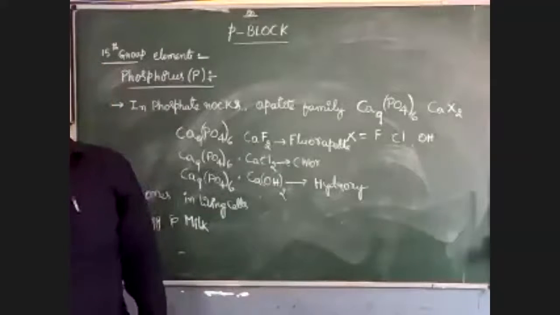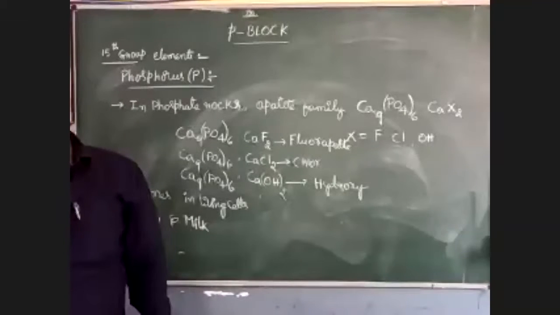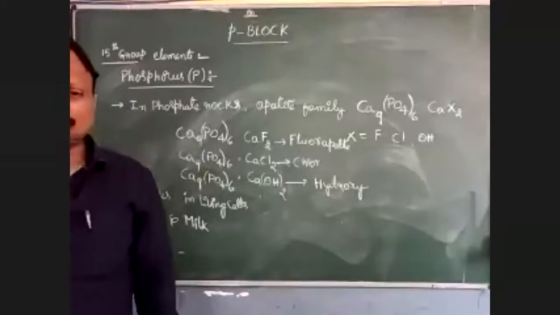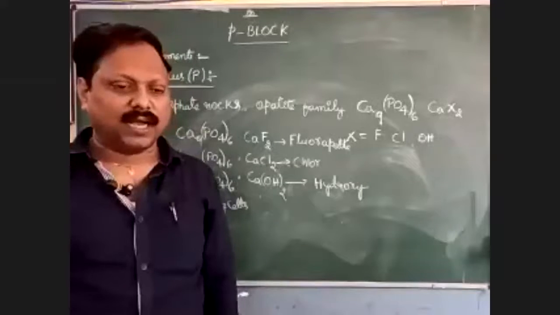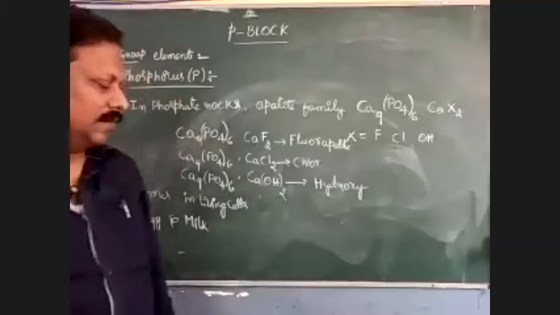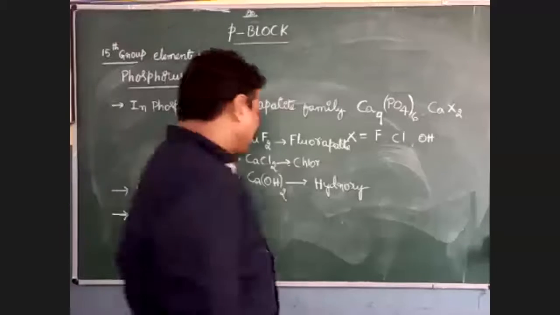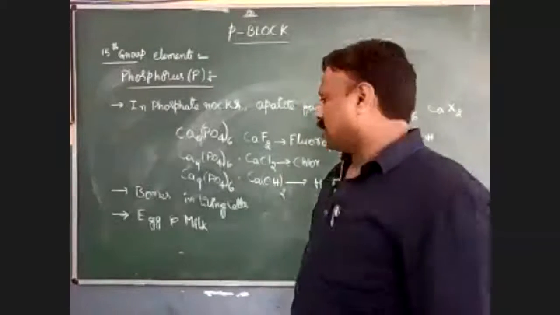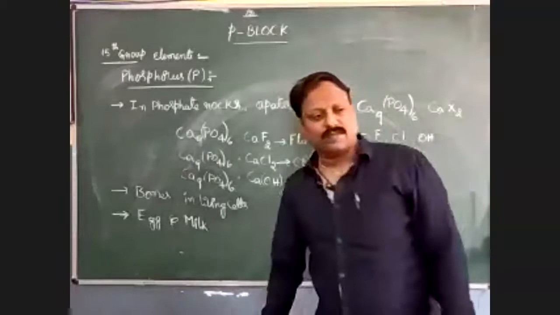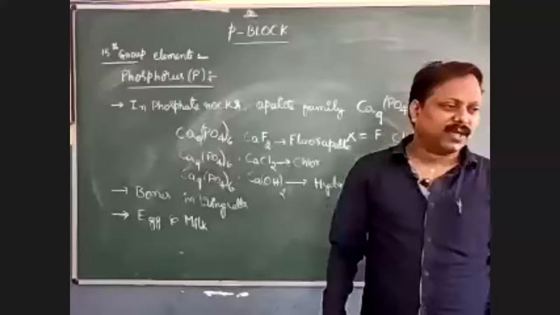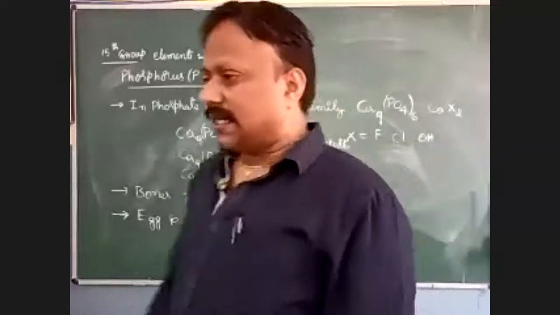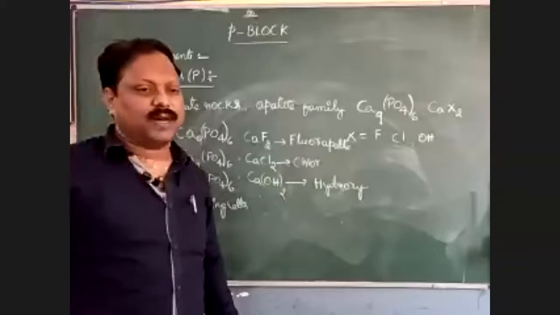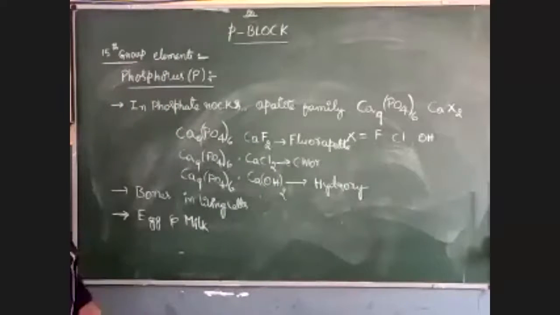So one is called fluorapatite, the second chlorapatite, and the third hydroxyapatite. All these apatites have phosphorus. Phosphorus is also present in bones, living cells, egg and milk. So this is the occurrence of our phosphorus.